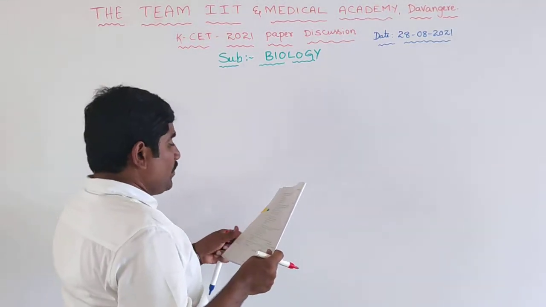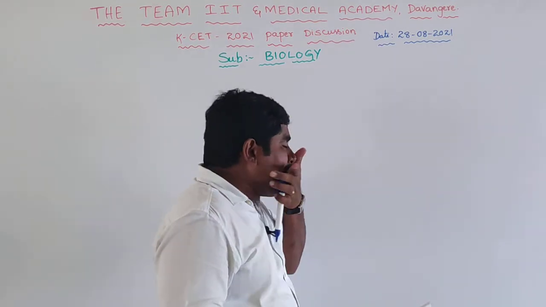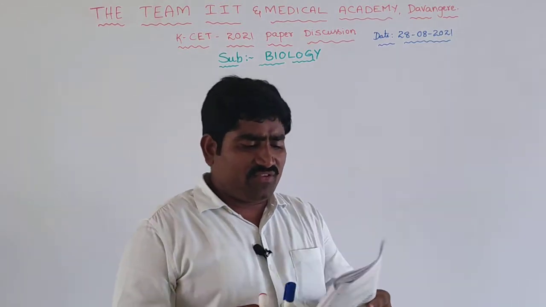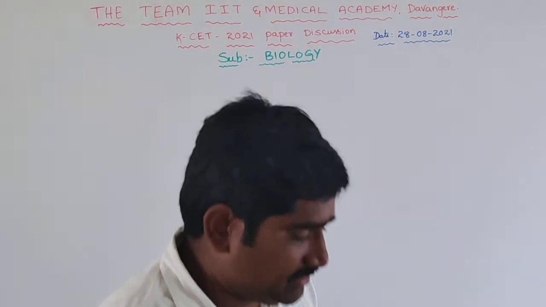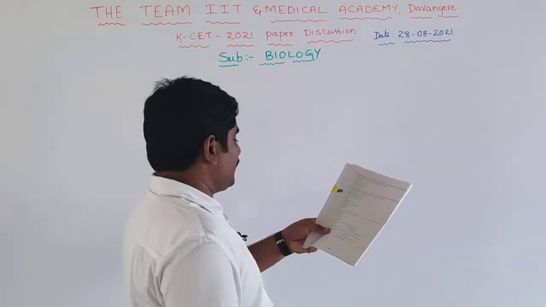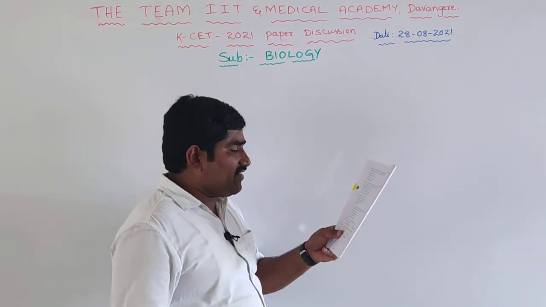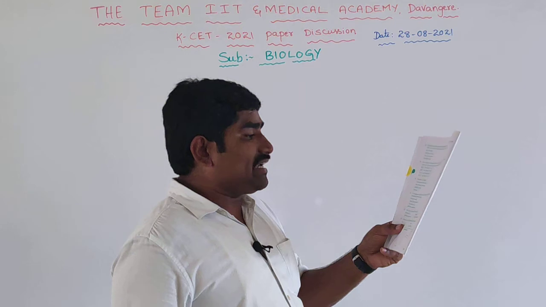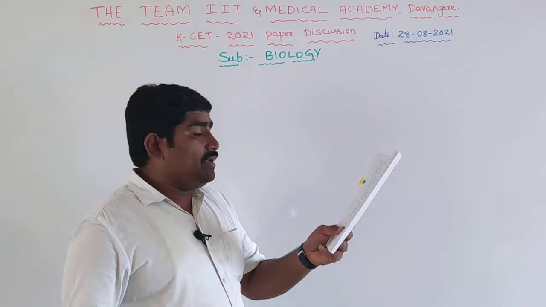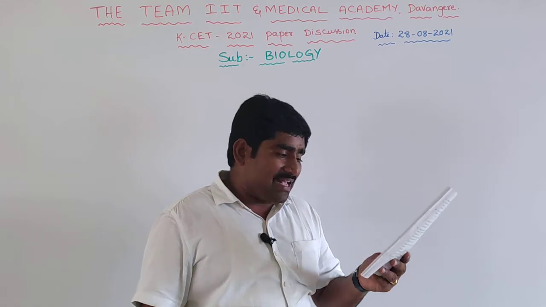Next, pneumonia is caused by Streptococcus pneumoniae and Haemophilus influenzae. Both will be the answer, so answer C will come. Right. Next one is development of quick immune responses in those infected with deadly microbes by administering preformed antibodies. Ready-made or preformed antibodies, if you use, that is passive immunization.